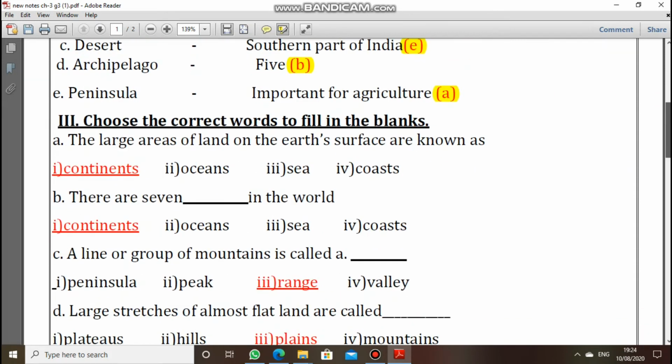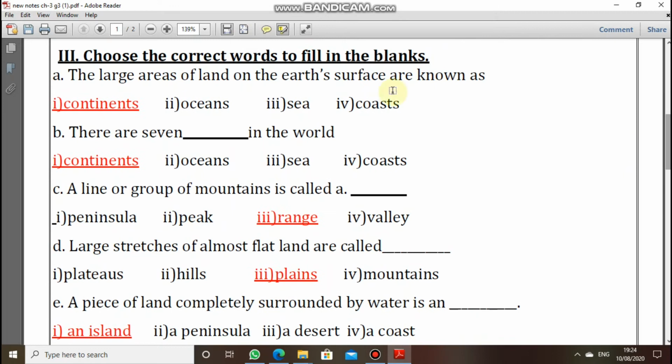Next is choose the correct word to fill in the blanks. The first question is the large area of land on Earth's surface are known as dash. Option 1 is continent, option 2 is oceans, option 3 is seas, option 4 is coast. So the answer is continents. Second question is there are 7 dash in the world. Options are the same. So the answer is continent.